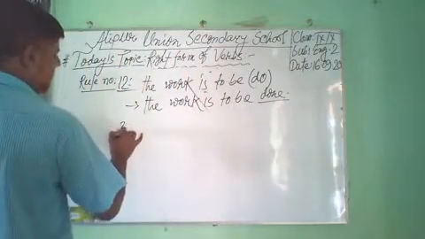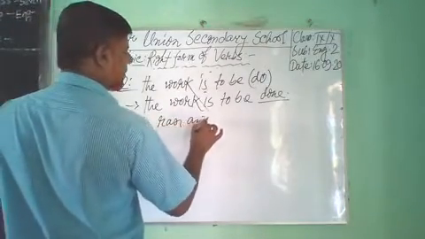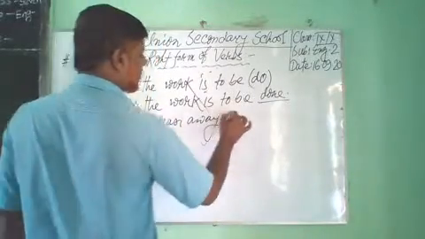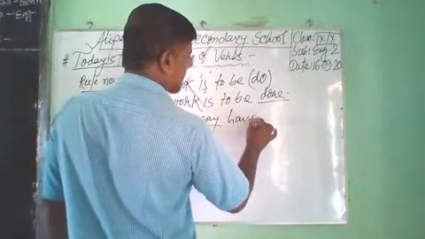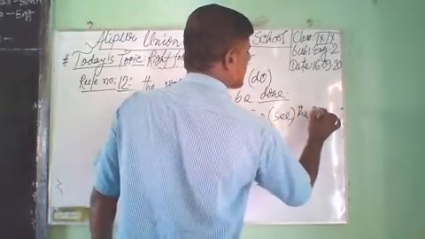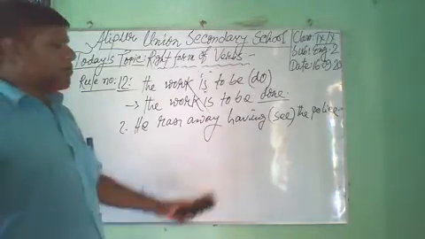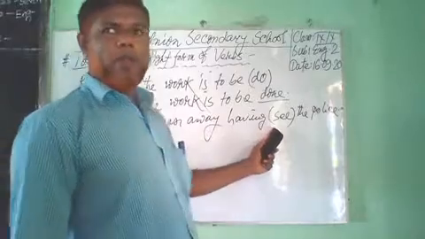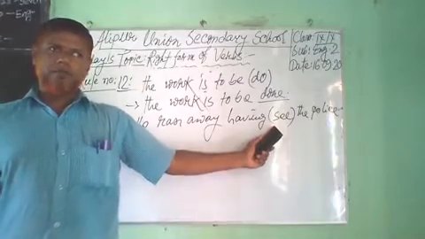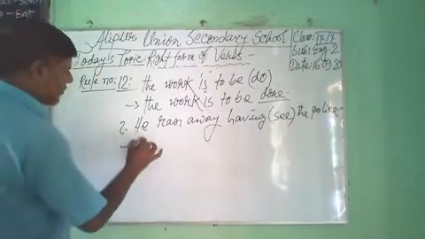Dear student, he ran away. He ran away having seen the police. Dear student, after having, main verb will be verb 3. Verb 3, that means past participle form of verb. Have you understood? Look at the blackboard.